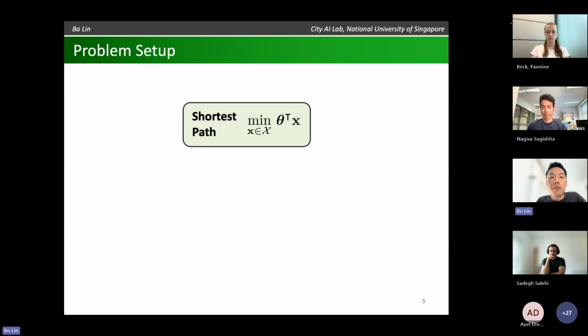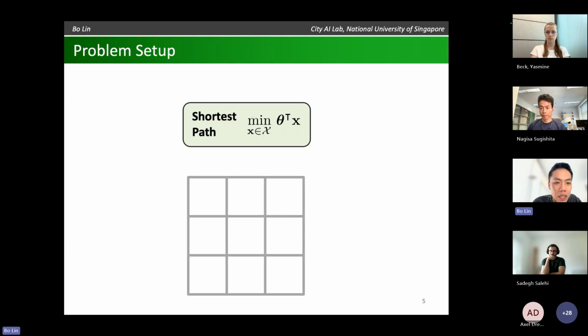Imagine that this is the road network in the city that you live in. I'm going to talk about Toronto because this is where I am right now. For each of us, we have a feasible region that corresponds to the set of all possible paths going from one origin to one destination on this network. That's the feasible region. And in the objective function, we have some parameter, theta. Think of this as the travel time on each road segment in the city, and I'm trying to minimize the total travel time along the routes.